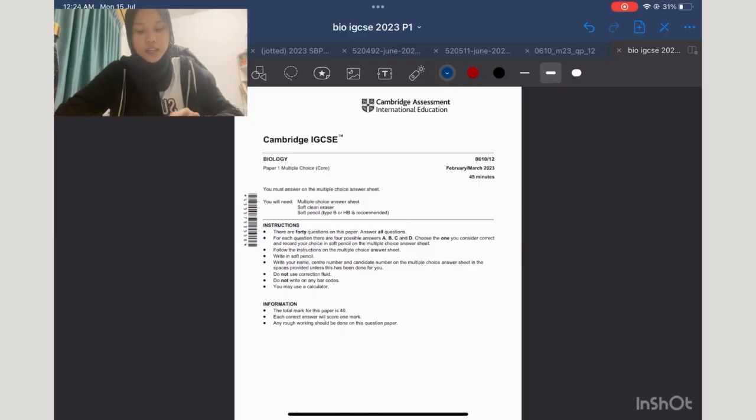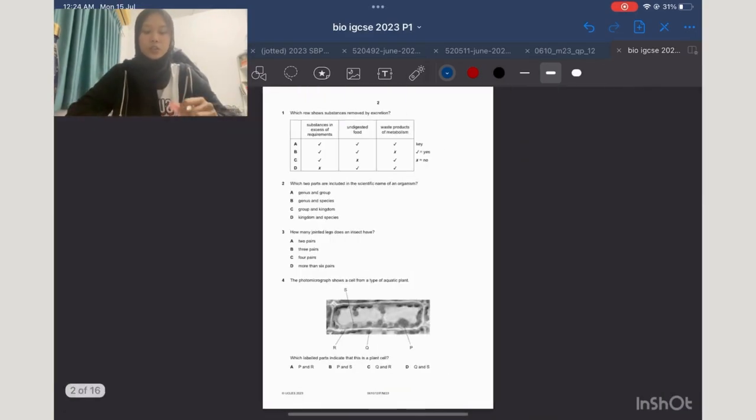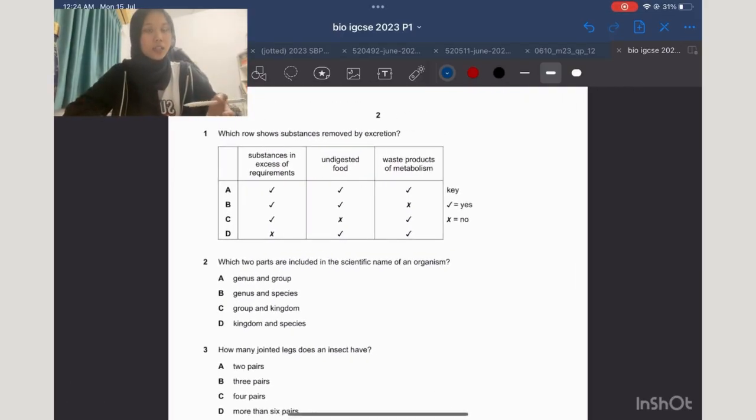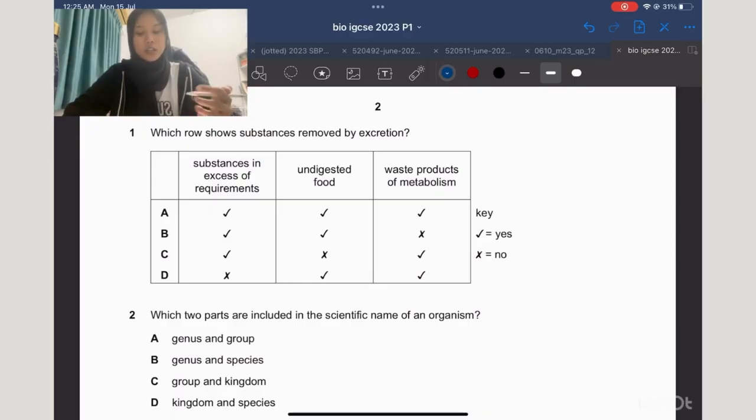Hi, so for today I have this material, 2023 IGCSE Biology Paper 1. We will be going through all the questions, and if you have any questions, just ask me straight away. I will try my best to explain important things in each question because it represents different topics, right? Hopefully you can recall everything that you have learned at school.